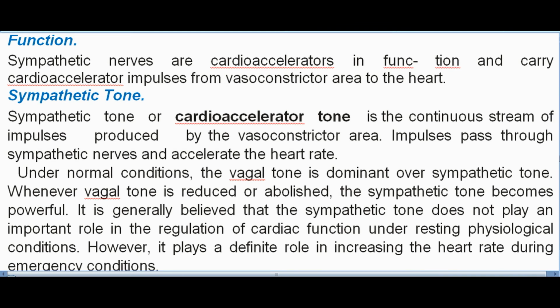Function. Sympathetic nerves are cardio-accelerators in function and carry cardio-accelerator impulses from vasoconstrictor area to the heart. Sympathetic tone. Sympathetic tone or cardio-accelerator tone is the continuous stream of impulses produced by the vasoconstrictor area. Impulses pass through sympathetic nerves and accelerate the heart rate. Under normal conditions, the vagal tone is dominant over sympathetic tone. Whenever vagal tone is reduced or abolished, the sympathetic tone becomes powerful.